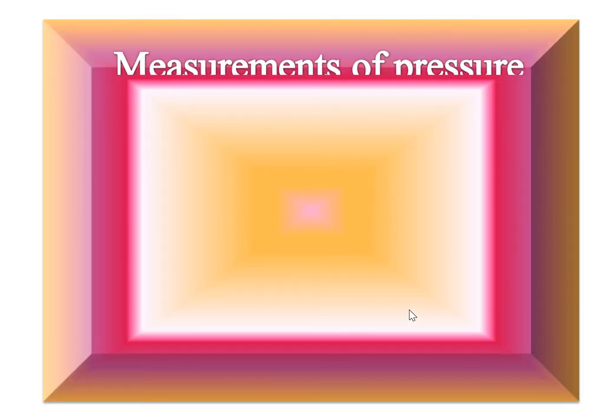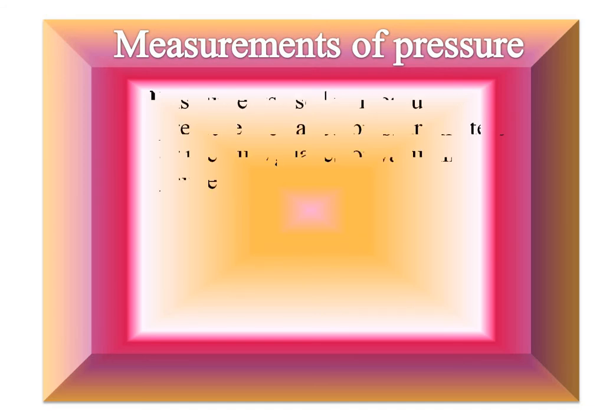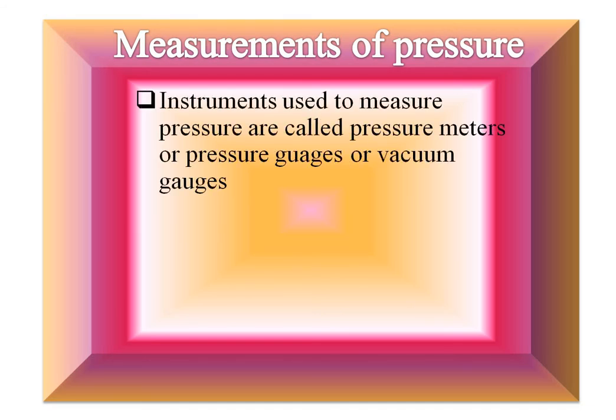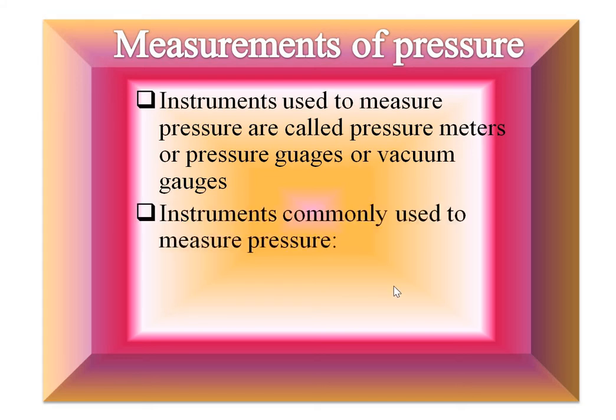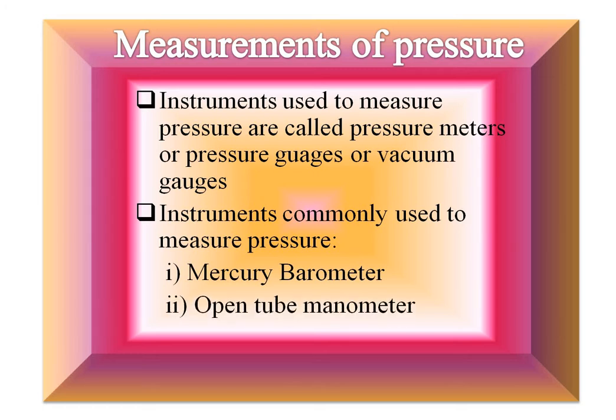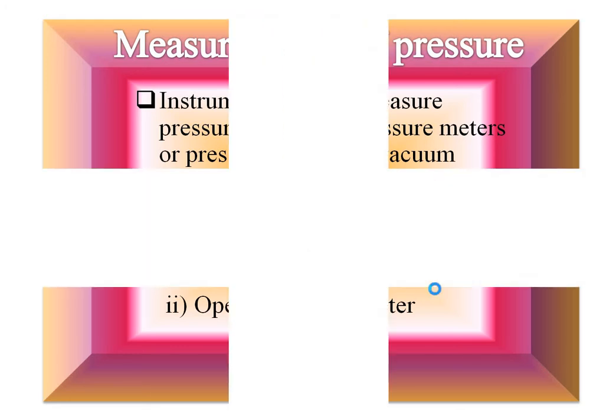The first point is the measurement of pressure. Instruments used to measure the pressure are called pressure meters, or they can also be called pressure gauges or vacuum gauges. There are 2 commonly used instruments. These are: first, the mercury barometer and second, the open tube manometer. These are the most commonly used instruments. So let's see the first instrument.